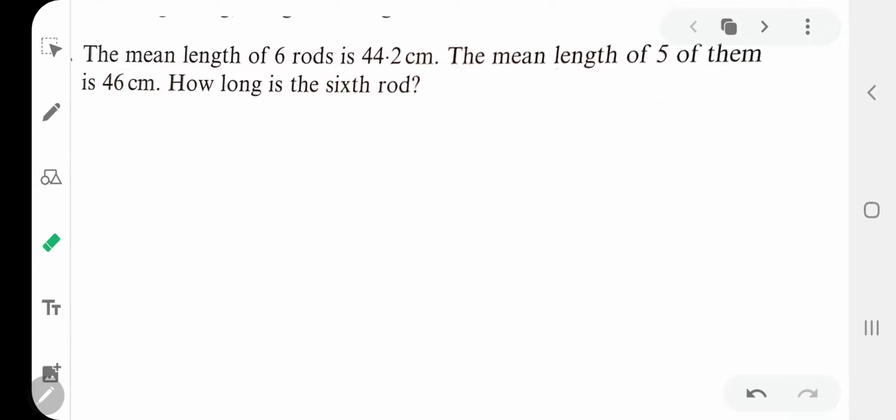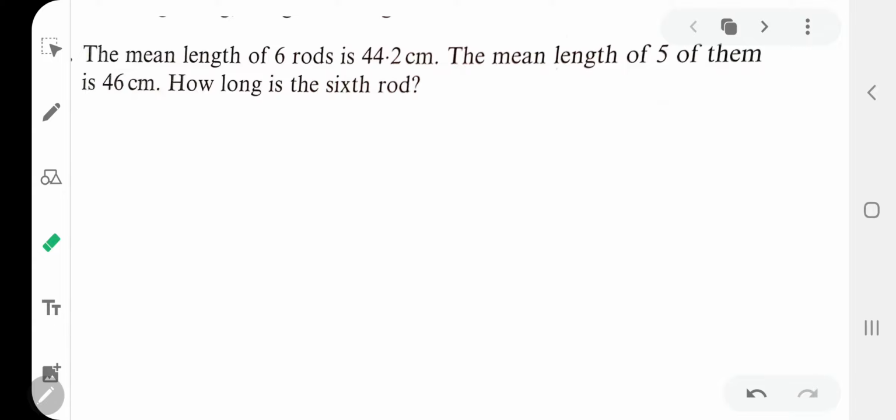Today we'll be taking our topic mean, median. What do you mean by mean? Mean of a series of numbers is obtained by adding the numbers and dividing the result by the number of numbers, that is, the number of observations. So you have to take the summation of observations divided by the number of observations.